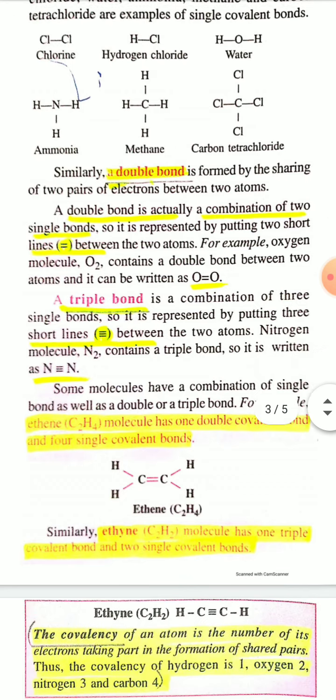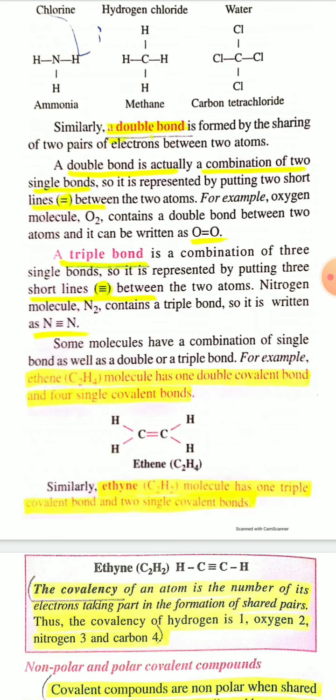There are some other molecules that have a combination of single bonds as well as double or triple bonds. There are some examples of compounds in which you can see single bonds, and double or triple bonds also present.